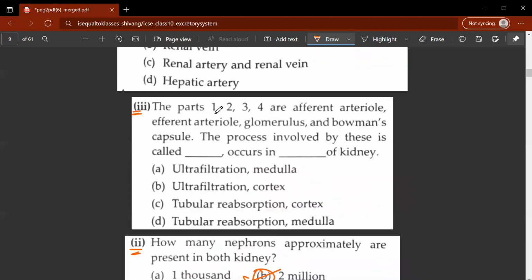Third question, the parts 1, 2, 3, 4 are afferent arteriole, glomerulus, and Bowman's capsule. The process involved by these is called dash, which occurs in dash of kidney. So the correct option in this case would be B, ultra-filtration and cortex. So this will be ultra-filtration, and this occurs in the cortex of the kidney.